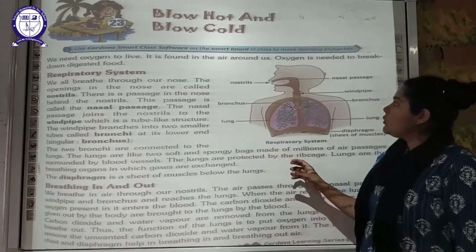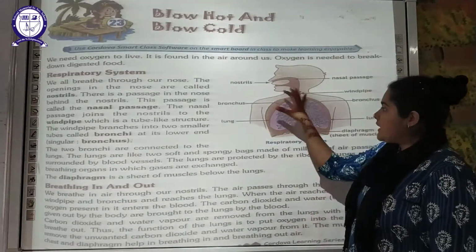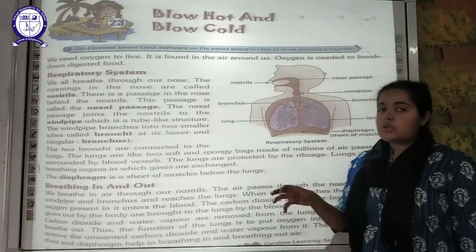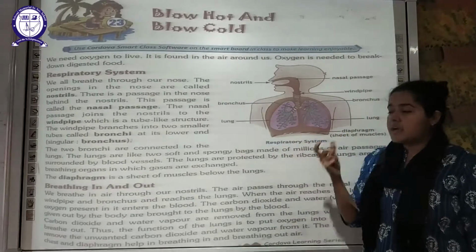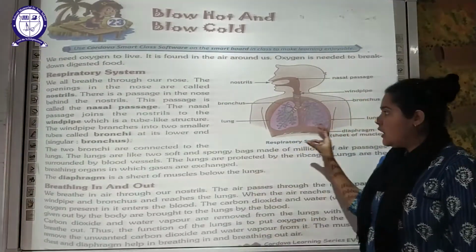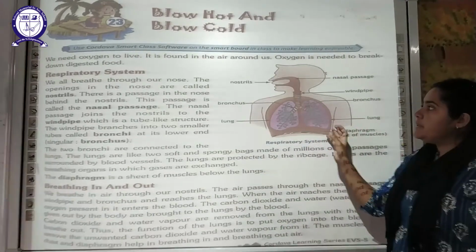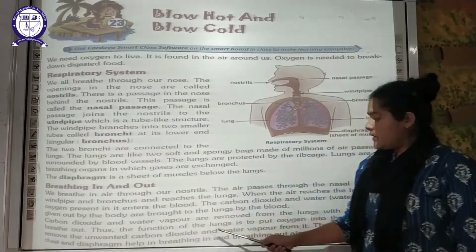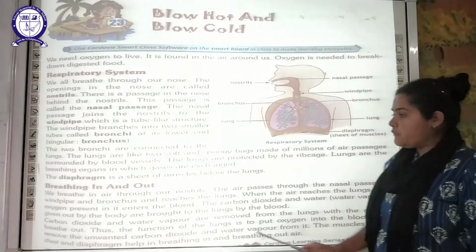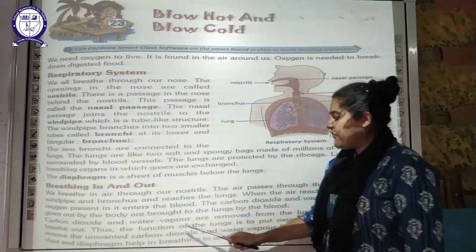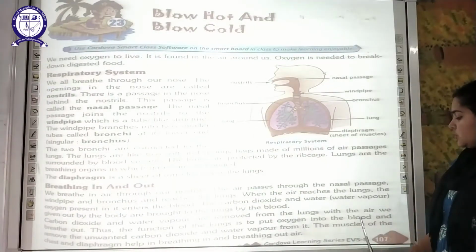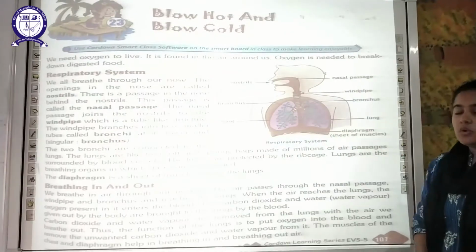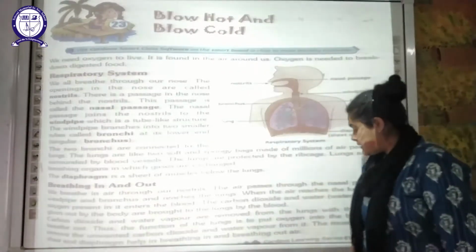So what is happening over here? The oxygen from the air we breathe in the lungs is absorbed by the blood vessels, and on the other hand, the blood brings the carbon dioxide as well as the water vapor from the whole body to the lungs, and that is released when we exhale, when we breathe out. Carbon dioxide and water vapors are removed from the lungs with the air we breathe out. Thus the function of the lung is to put oxygen into the blood and remove the unwanted carbon dioxide and water vapor from it. That is the main function of our lungs.